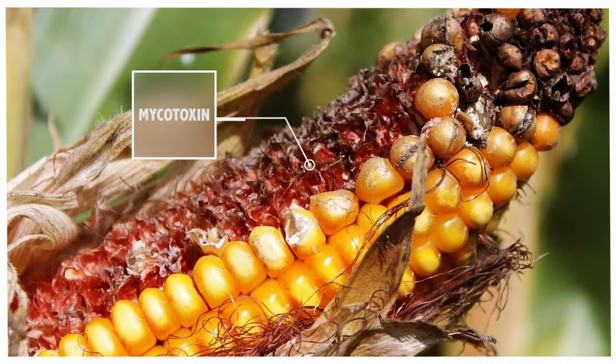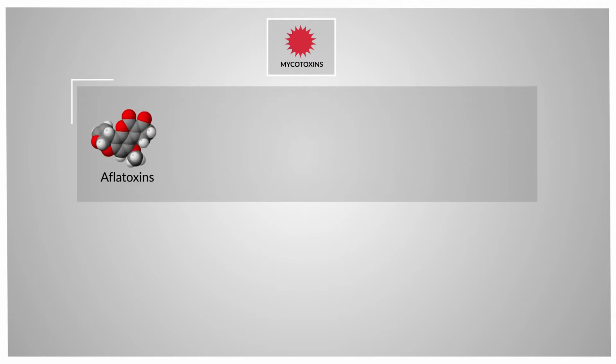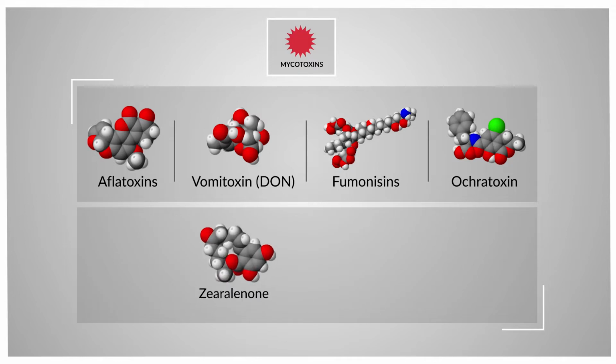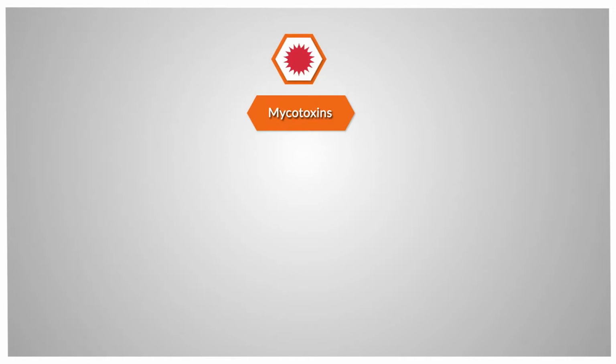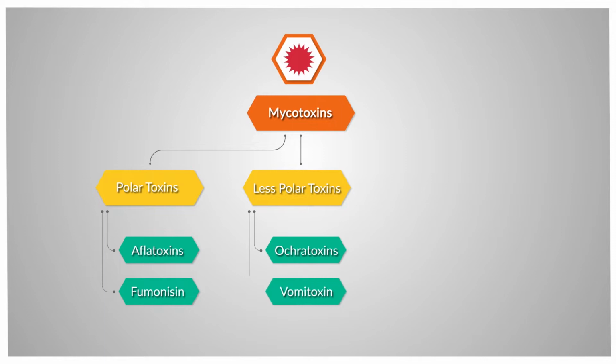But there are 6 agriculturally important mycotoxins which commonly affect poultry. The 6 most well-known mycotoxins, which are indicators of other mycotoxins, are aflatoxins, vomitoxin, that is DON, fumonisins, ochratoxin, zearalenone, and trichothecenes. These mycotoxins are categorized depending upon charges and structure into polar toxins. Aflatoxins and fumonisins fall under the polar category. Less polar toxins. Examples of less polar toxins are ochratoxins and vomitoxins.